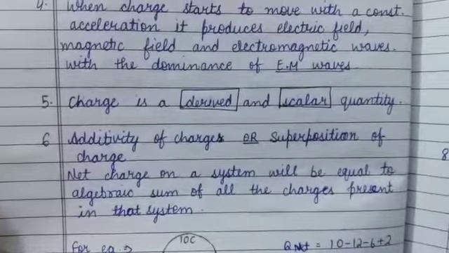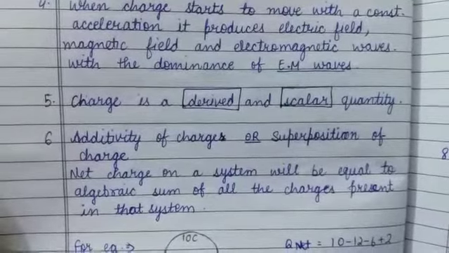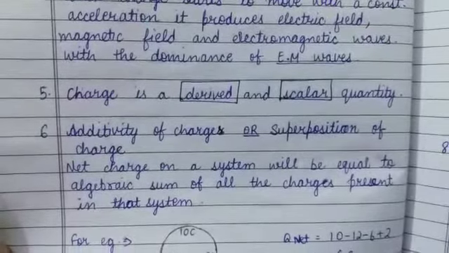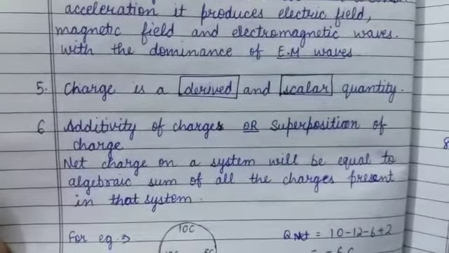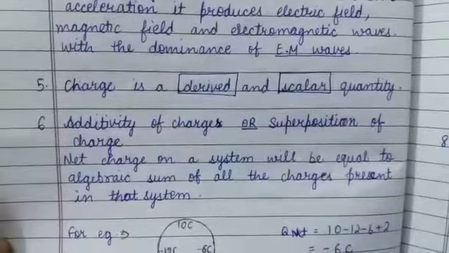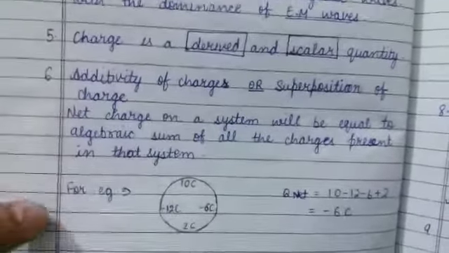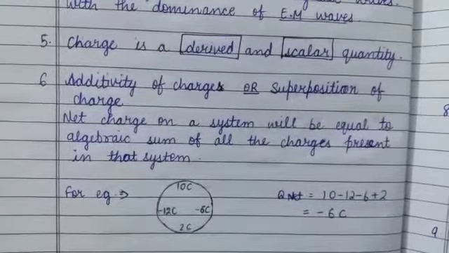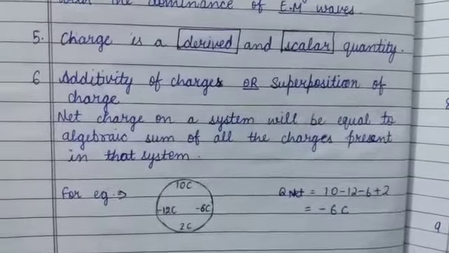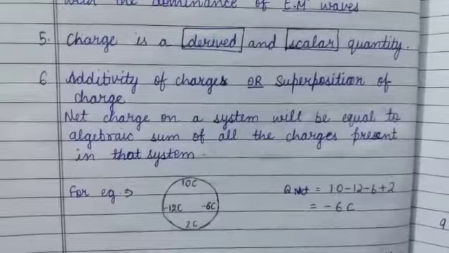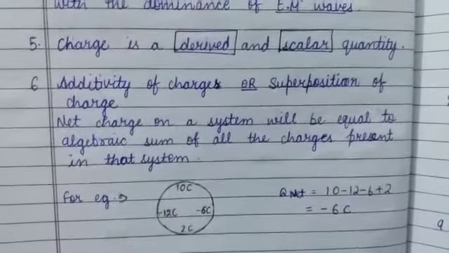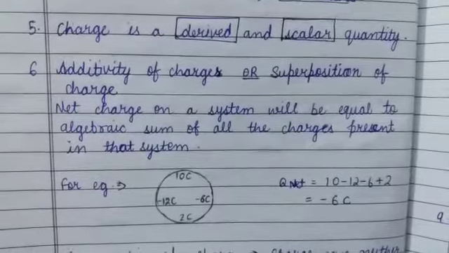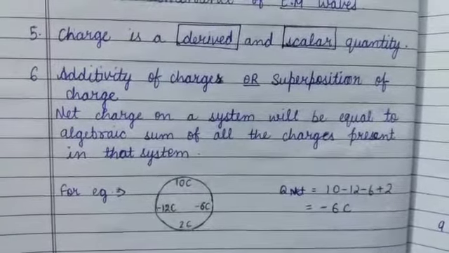Sixth property states the additivity of charges or superposition of charge. It states that the net charge on a system will be equal to the algebraic sum of all the charges present in that system. For example, let us take a sphere containing 10 coulomb, minus 12 coulomb, minus 6 coulomb and 2 coulomb charge. So Q net will be the sum with their signs, that is 10 minus 12 minus 6 plus 2, which is equal to minus 6 coulomb.